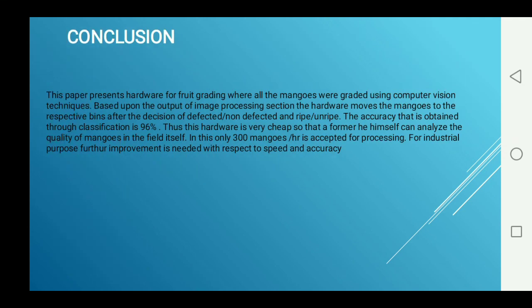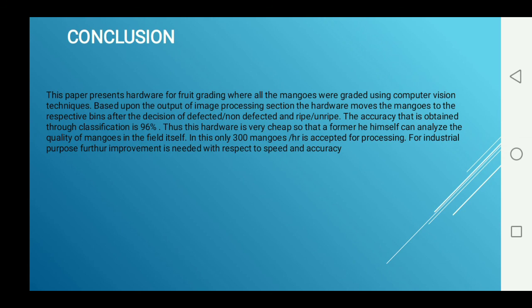Conclusion: this paper presents hardware for fruit grading where all the mangoes were graded using computer vision techniques. Based on the output of the image processing section, the hardware moves the mangoes to the respective bins after the decision of defective or non-defective, and ripe or unripe.